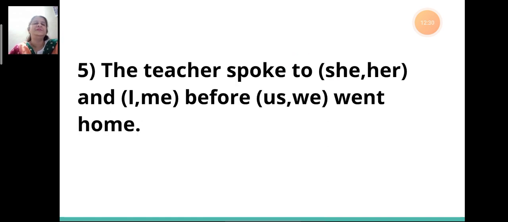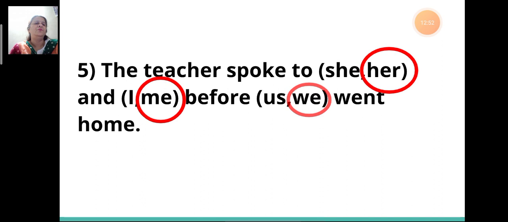Fifth sentence, the teacher spoke to dash and dash before dash went home. Here the answer will be: the teacher spoke to her and me before we went home.